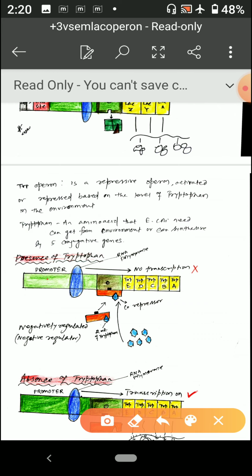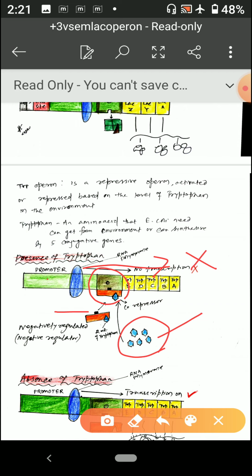Normally, it is a repressive type of operon, because when there is a sufficient amount of tryptophan, the tryptophan joins with the repressor molecule, which combines with the operator to inhibit the transcription.